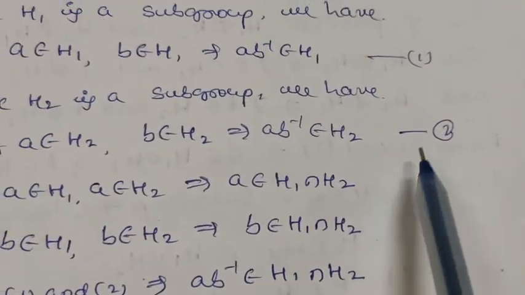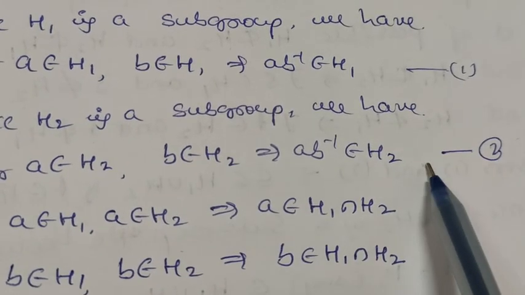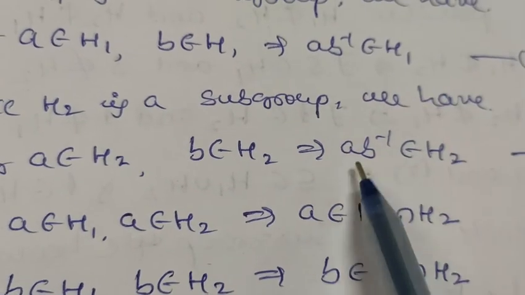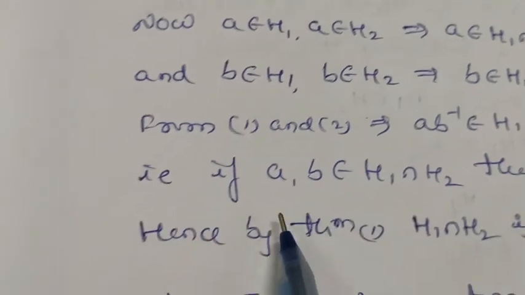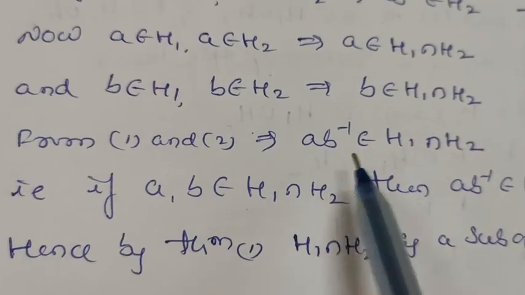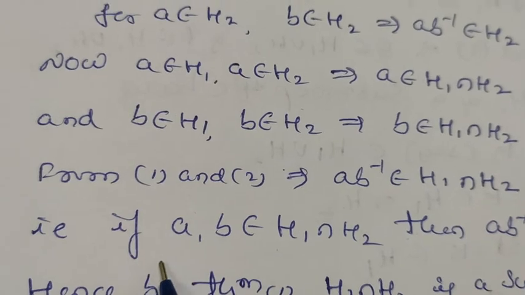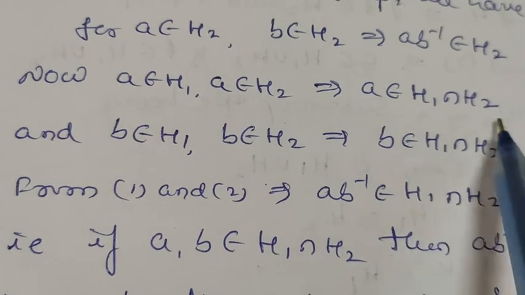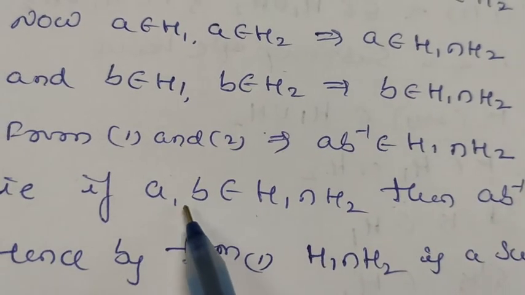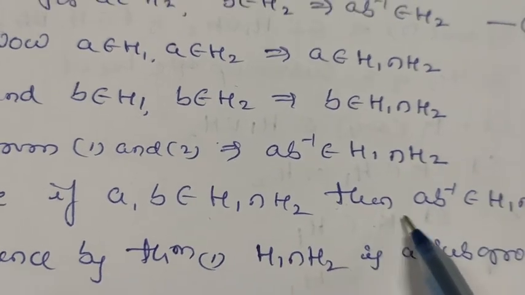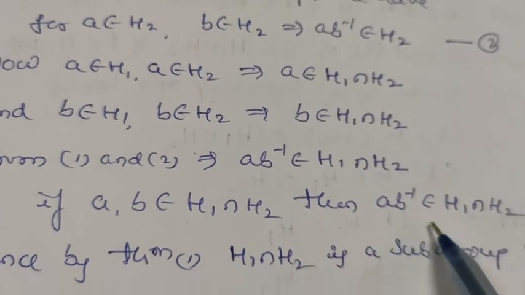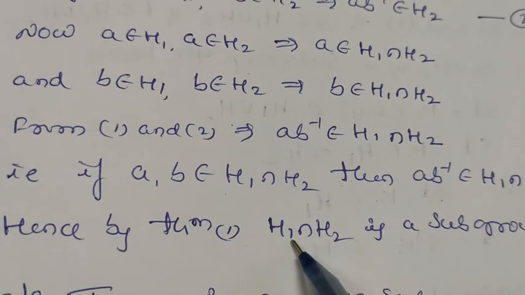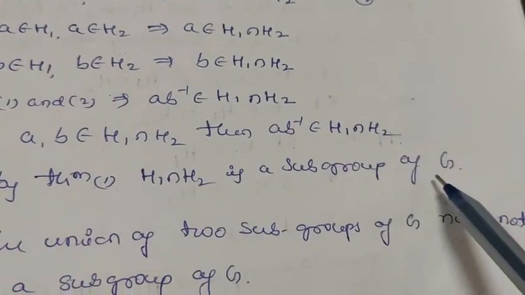So let us take these two, ab inverse belongs to H1 and ab inverse belongs to H2, as equations 1 and 2. From these two we can say that ab inverse belongs to H1 and ab inverse belongs to H2. This implies ab inverse belongs to H1 intersection H2. So we have a, b belongs to H1 intersection H2, which implies ab inverse belongs to H1 intersection H2. Hence, by the previous theorem, H1 intersection H2 is also a subgroup of G.